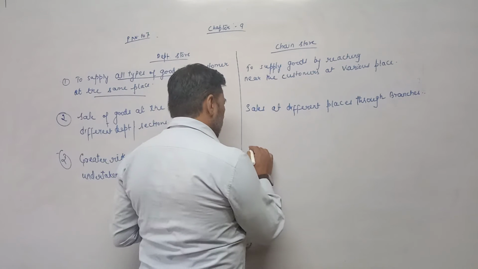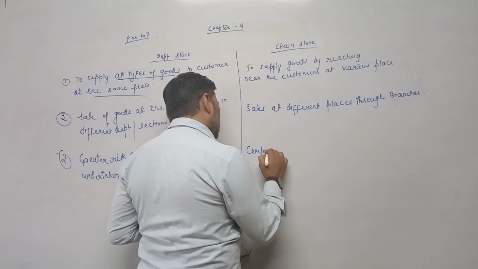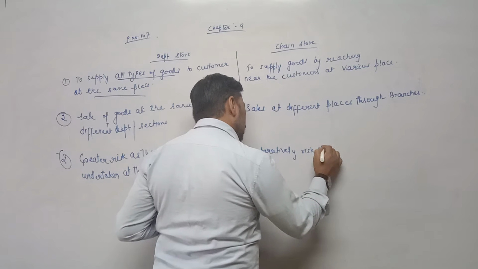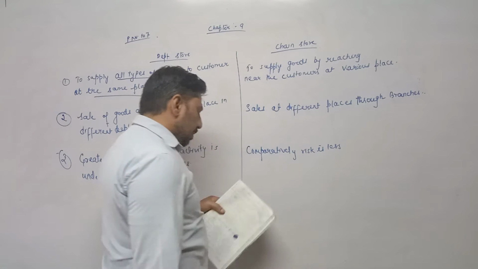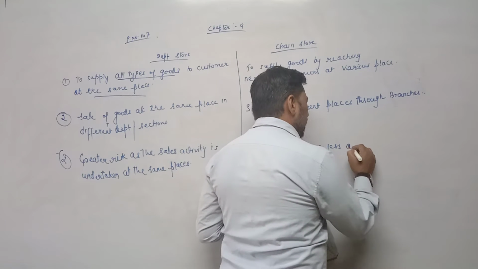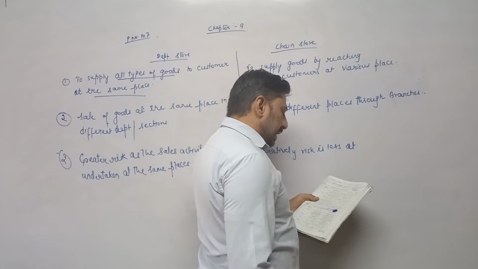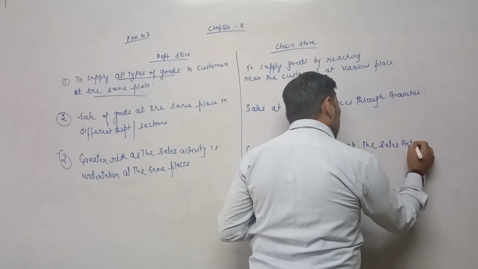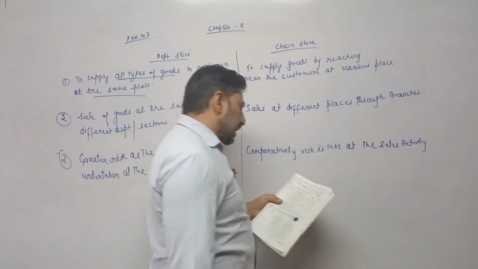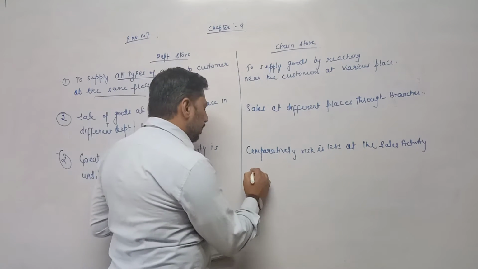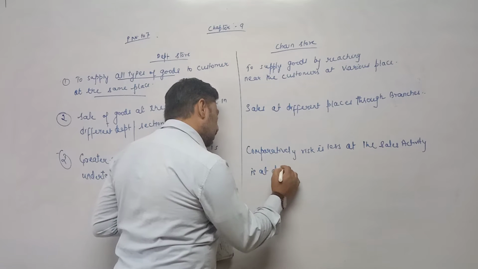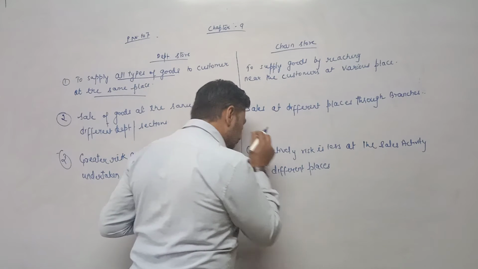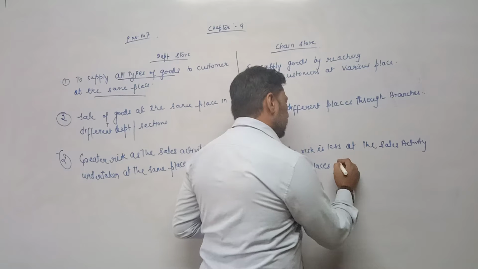Here, comparatively, risk is less. Why is risk less? Because they are able to compensate their loss from different branches, as the sales activity is at different places by branches.